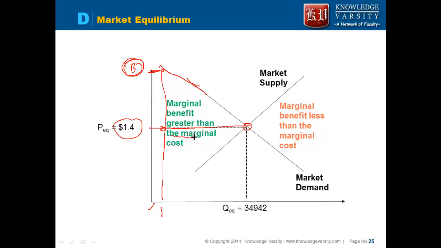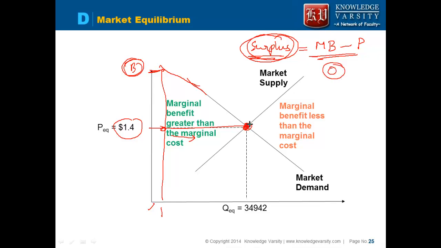He will keep on consuming till the benefit he is deriving is equal to the price. Here he has a surplus, so we will bring in the concept of surplus. The consumer surplus for consuming one quantity is the marginal benefit minus the price he is paying. He will buy as long as the surplus is positive or 0. The moment the surplus is 0, he will stop buying.